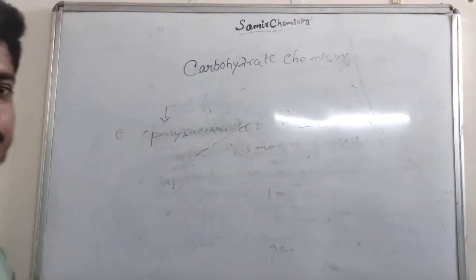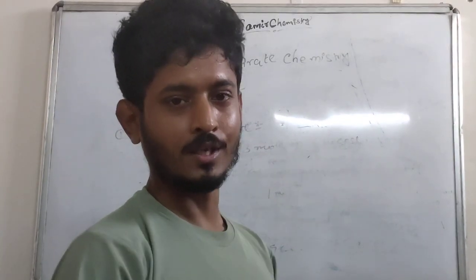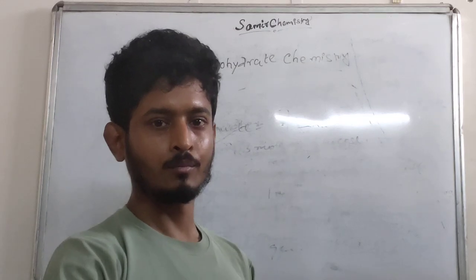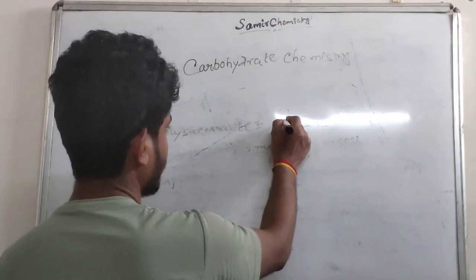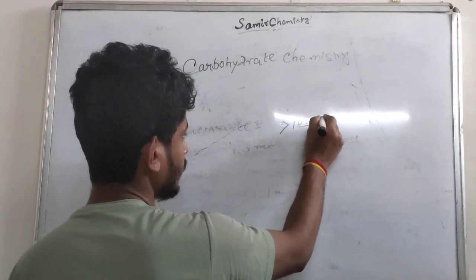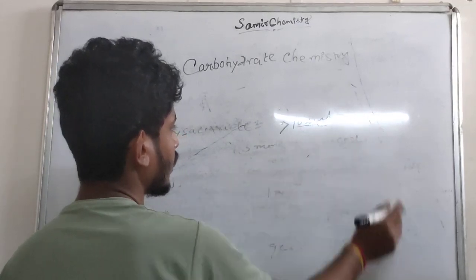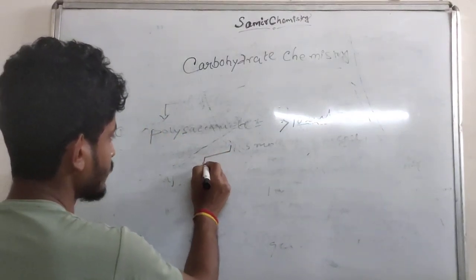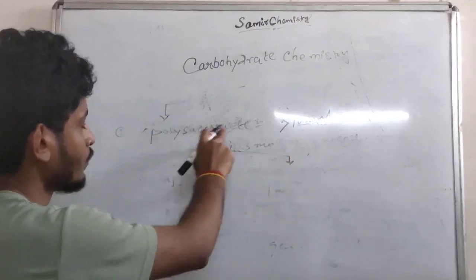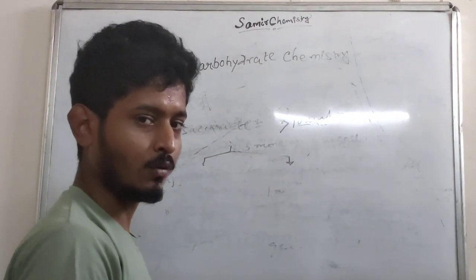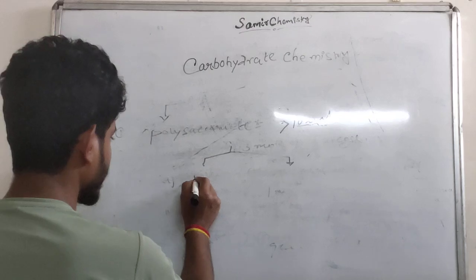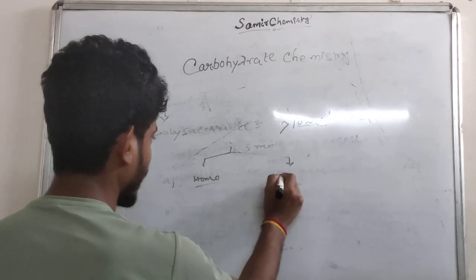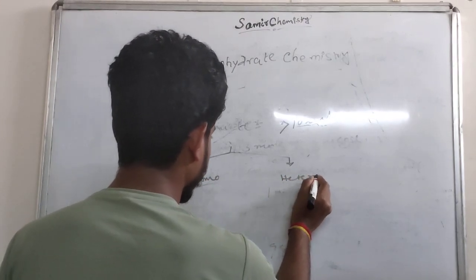Polysaccharide is what? Polysaccharide is that which, when hydrolyzed, gives more than 10 units of monosaccharide. We can differentiate it in 2 terms: homopolysaccharide and heteropolysaccharide.